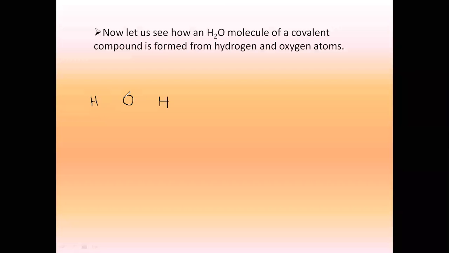What is the valence electron of oxygen? ऑक्सीजन का मैं लास्ट शेल ड्रॉ कर रही हूँ डायरेक्टली. What is the valence electron of oxygen? Tell me. ऑक्सीजन के लास्ट शेल में कितना इलेक्ट्रॉन्स हैं? 6. इलेक्ट्रॉनिक एटॉमिक नंबर इज 8. इलेक्ट्रॉनिक कॉन्फ़िगरेशन इज 2,6. Right? So 6 electrons are there in the last shell. See here. 1, 2, 3, 4, 5 and 6. How many does this oxygen need more? Oxygen को और कितना चाहिए stable होने के लिए? 2. Right? It needs 2 more.